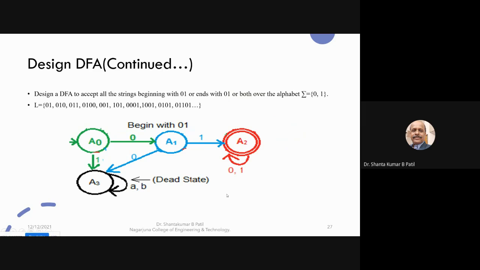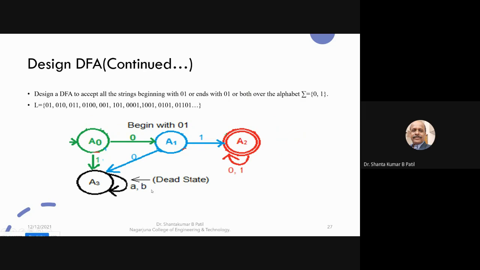Next, we are going to design. We had already designed the string that ends with 0 and the string that begins with 0. Now we are going to design the deterministic finite automaton which accepts the strings that begin with 0 1, end with 0 1, or both, over the alphabet 0 and 1. Again, we know the DFA for begin with 0 1.